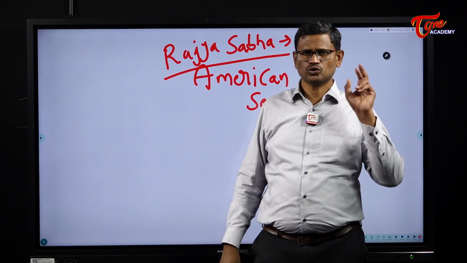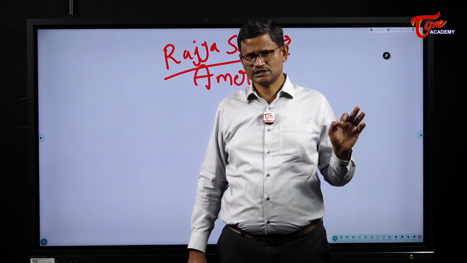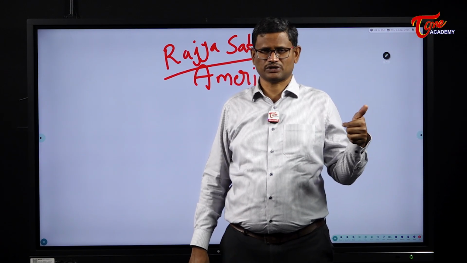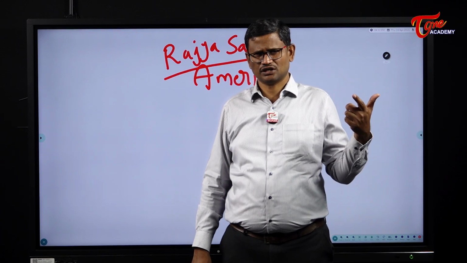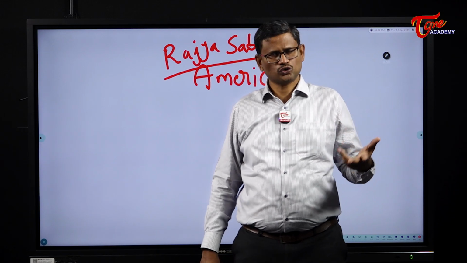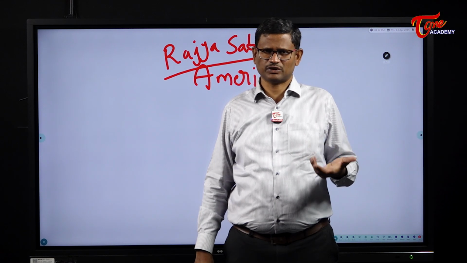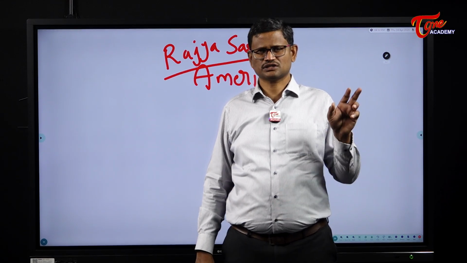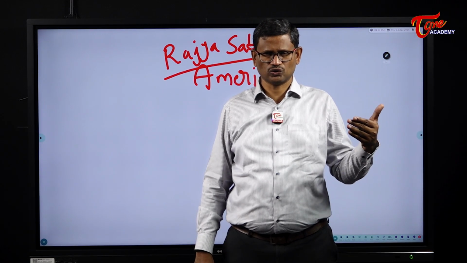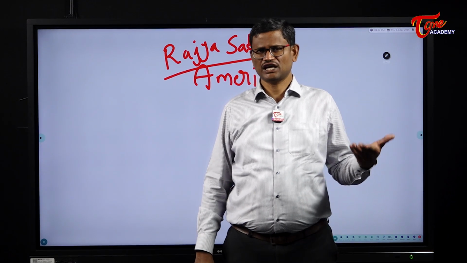I said in India we have 2 kinds of territories, state and union territory. In Rajya Sabha, states are represented, union territories are also represented. But representation to the states and the union territories in Rajya Sabha is in proportion to population. States with a higher population like Uttar Pradesh will have greater representation in Rajya Sabha. States which are small will have lesser representation. So the 4th schedule speaks about the representation of states in Rajya Sabha.